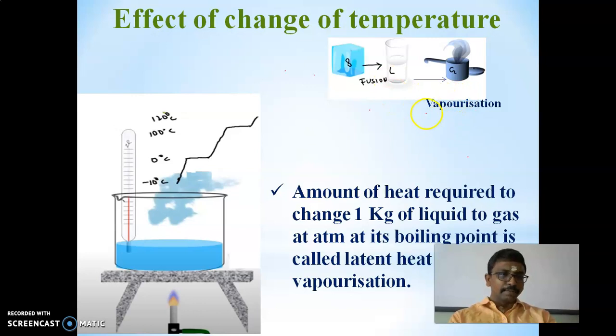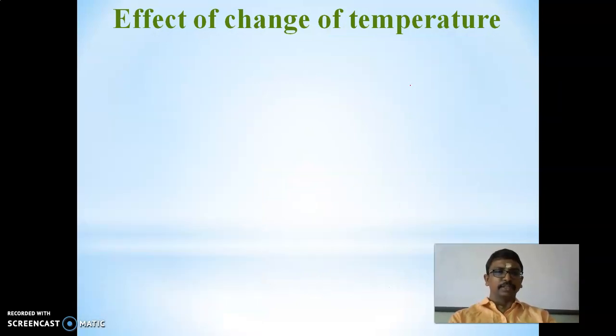And latent heat of vaporization is the amount of heat energy required to change 1 kilogram of liquid to gas at atmospheric pressure at its boiling point.